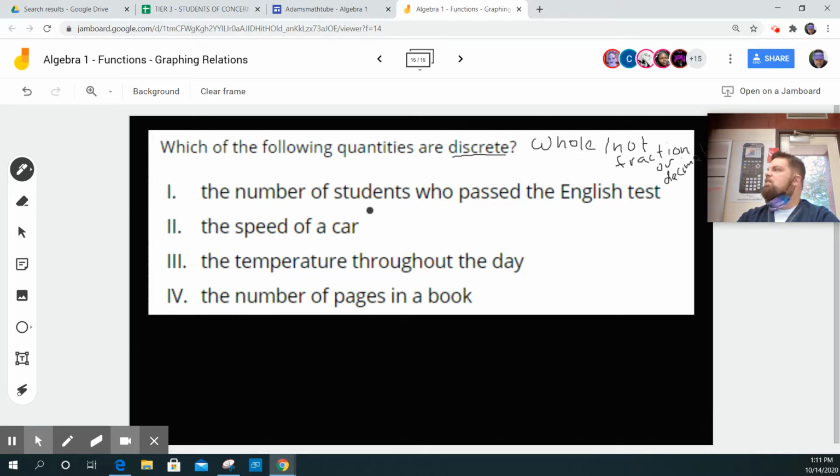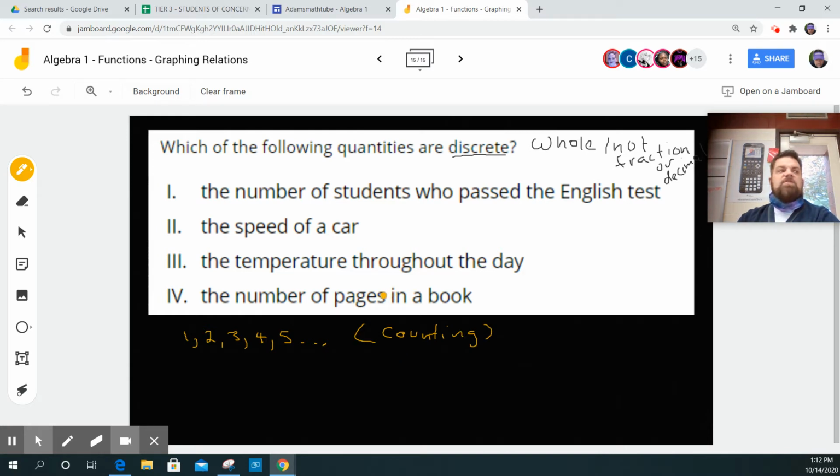So we've got to think, is this a whole number? When I say whole number, do you guys know what I mean by whole numbers? 1, 2, 3. Notice that those are not fractions. 4, 5, and so on and so forth. But they're not fractions and they're not decimals. Sometimes we refer to these as counting numbers. Like if I were to count real things, I would count 1 apple, 2 apples. You normally don't count a half an apple.